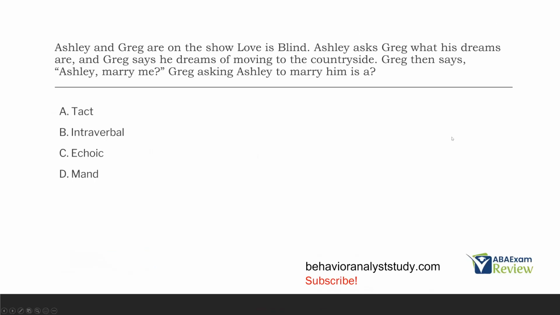Question 1. Ashley and Greg are on the show Love is Blind. Ashley asks Greg what his dreams are, and Greg says he dreams of moving to the countryside. Greg then says, "Ashley, marry me." Greg asking Ashley to marry him is a what?